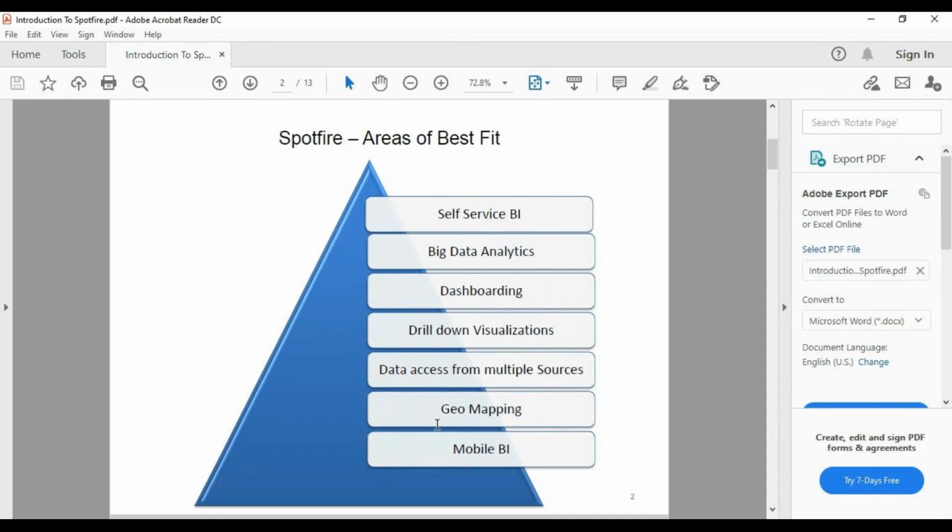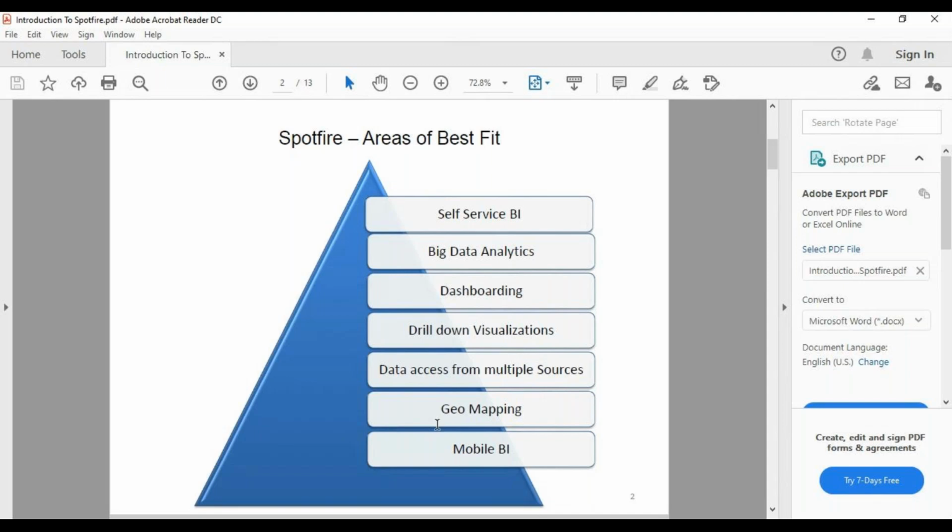Drill down visualizations means you are going to load the data from a top level to a lower level, so people will be able to explore it. Let's say from the regional view to the country, then state, then city, then product. This is called drill down from top level to lower level.